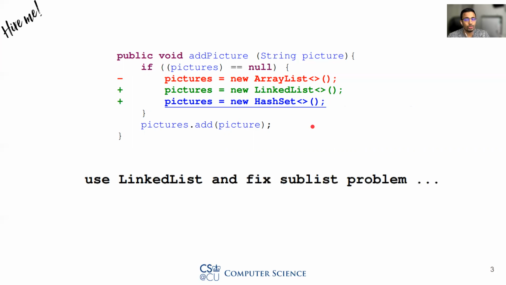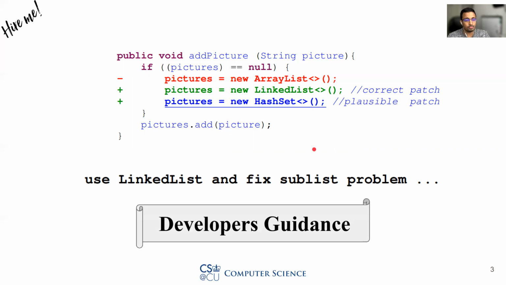However, when we look at what the developer wants in the form of a text, we can understand that the linked list is the correct replacement for the array list. Thus, the guidance from the developer can be a very important hint for generating edited code.